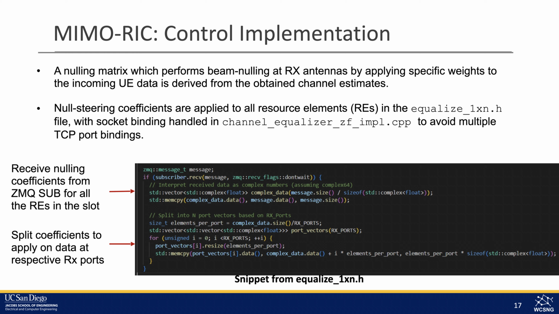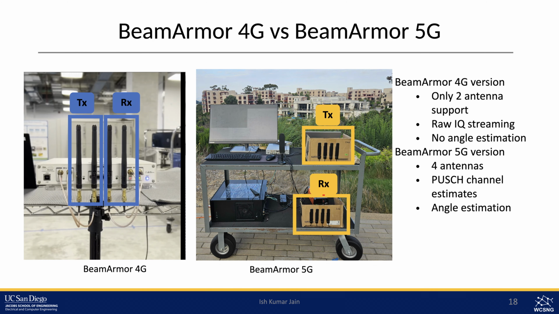So let's look into implementation and results. We have 2 implementations, one on BeamArmor 4G. The difference is that the 4G version, as we have also seen in Professor Sakurai's talk, supports only 2 antennas. It allows raw IQ streaming, so there is no streaming of the channel, only raw IQ data, and there is no angle estimation.